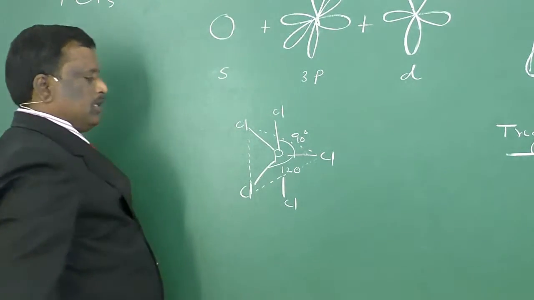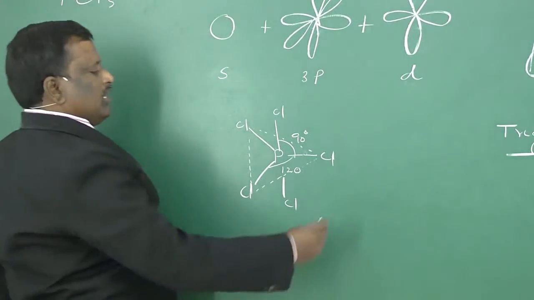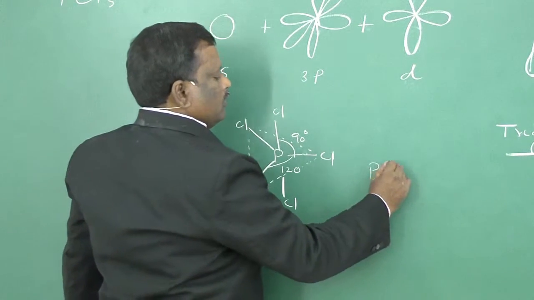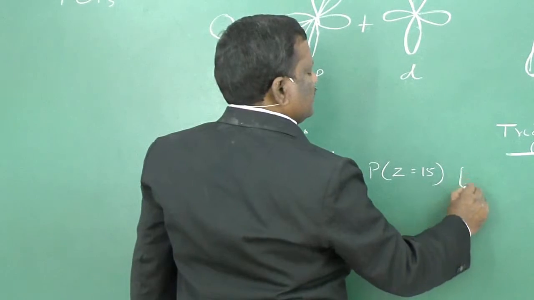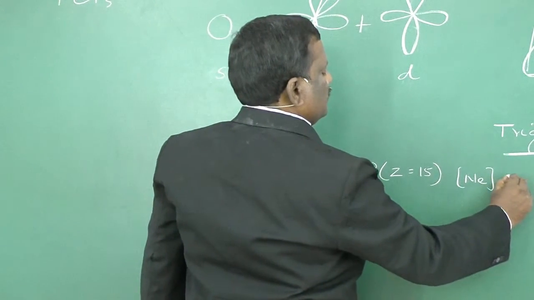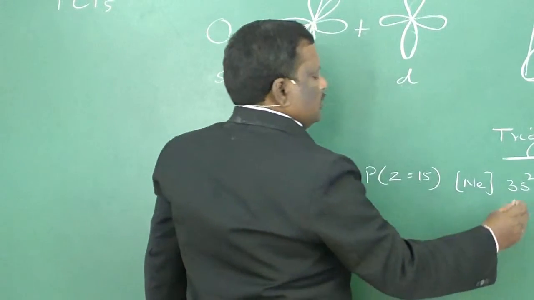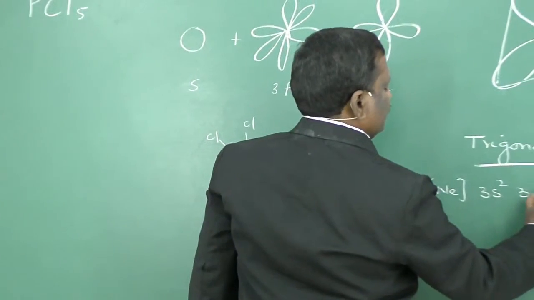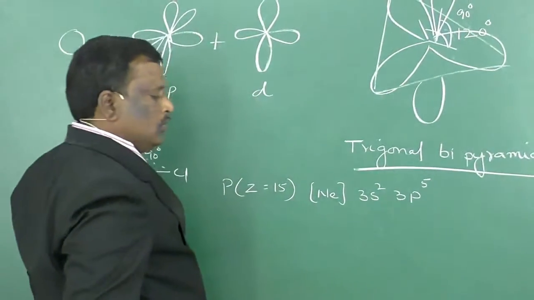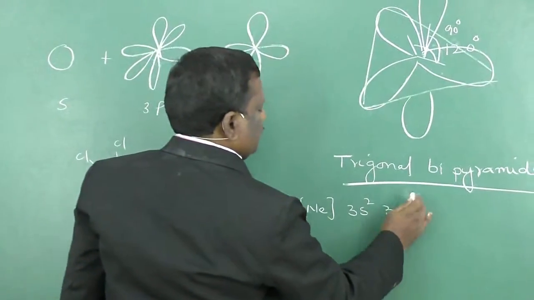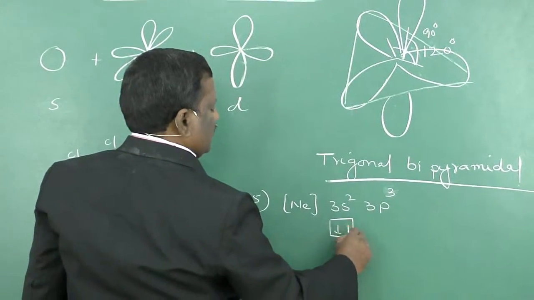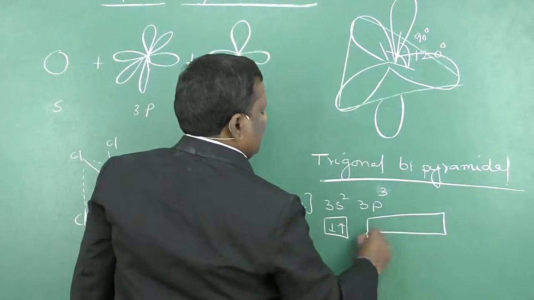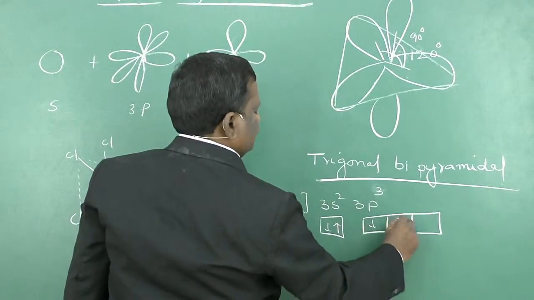Here, phosphorus atomic number is 15. So its electronic configuration is neon 3s2 3p3. That is, in the valence shell you have 2 electrons in 3s orbital and 3 electrons in 3p orbital.